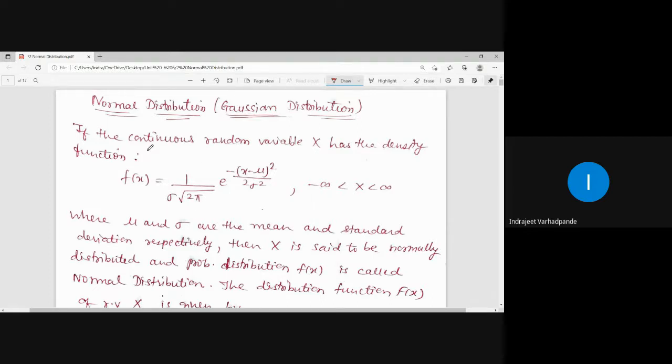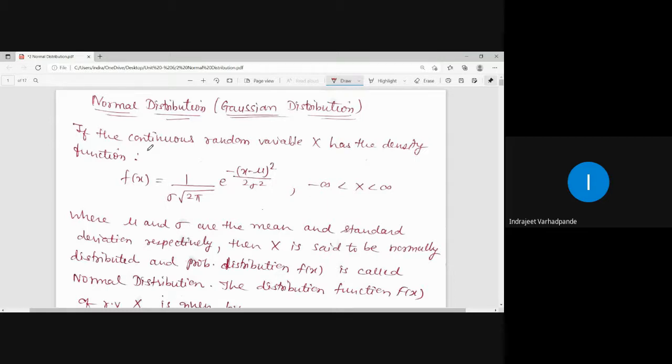The two probability distributions discussed earlier, namely the binomial or Bernoulli distribution and the Poisson distribution, fall under the category of discrete random variables. The second category of random variable is continuous, and the very first probability distribution applicable to the continuous random variable type is the normal distribution.